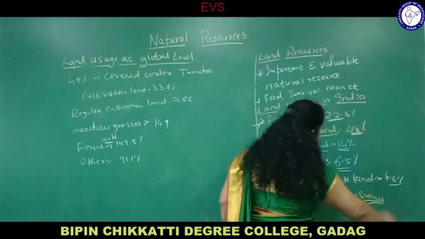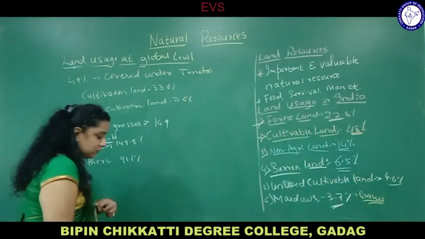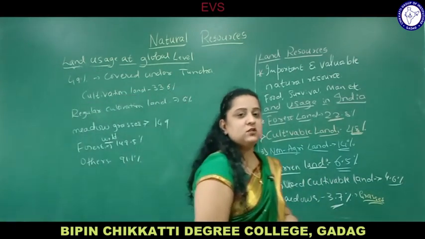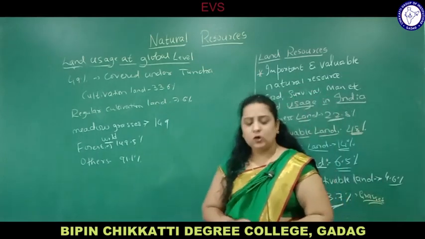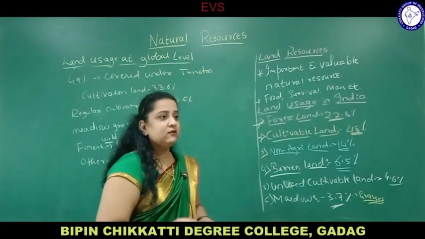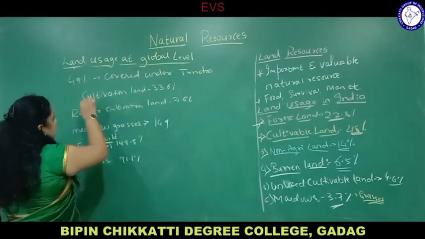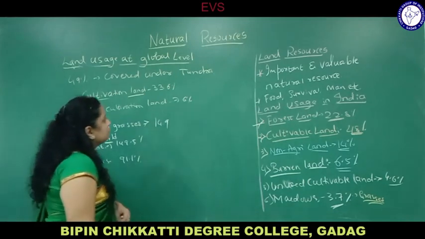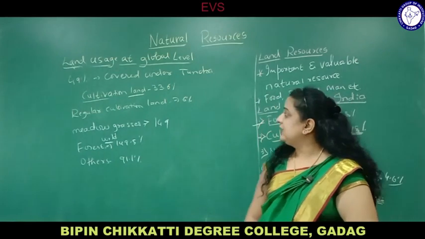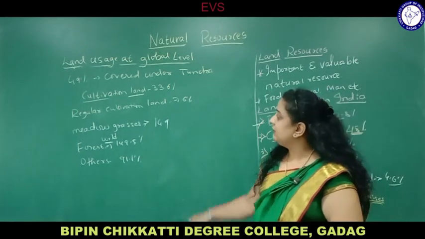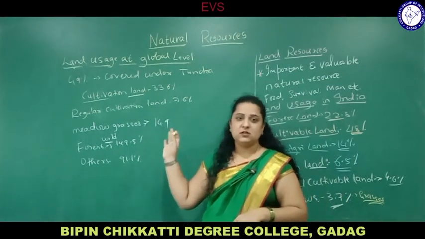Grasses, usually herbs, are grown. Now we will see the land usage at global level, throughout the globe or throughout the world, how much percentage of land is used in different categories. 49% is covered under tundra. Under tundra, you can say some grasslands, tropical evergreen forest and rainforest are being used under 49%. Cultivable land throughout the globe is 33.6%. Next one, regular cultivation land. Now what is the difference between cultivation and regular cultivation? Cultivation means that during a particular time, land is used for cultivation, growing of crops.